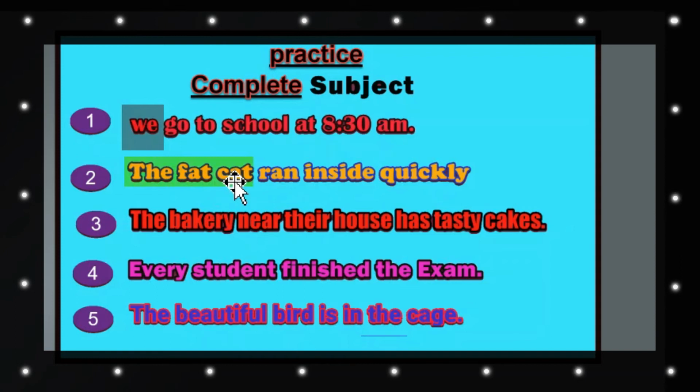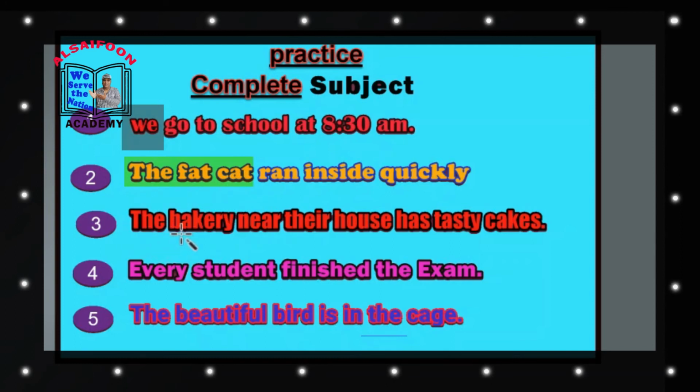Cat was the simple subject, as we found in the case of simple subject. But now the and fat are describing the word cat. So we will take these words with this, and all these words will be our complete subject.